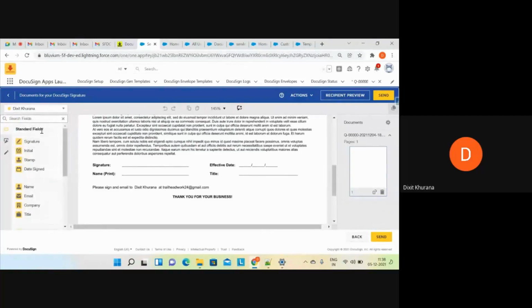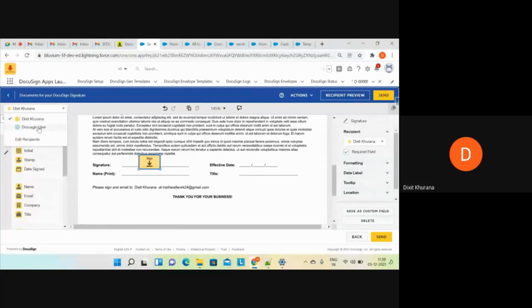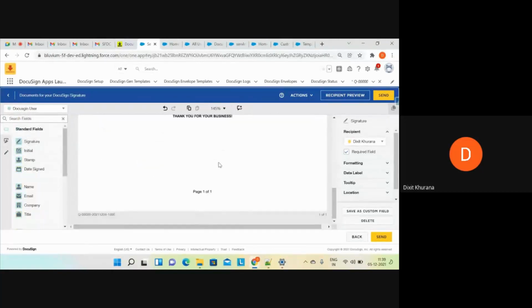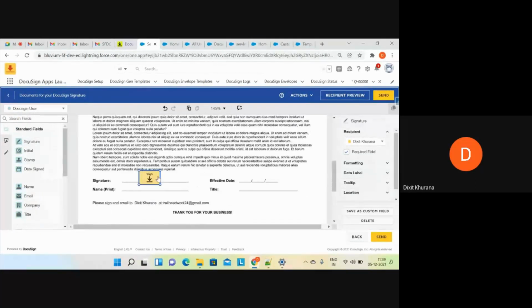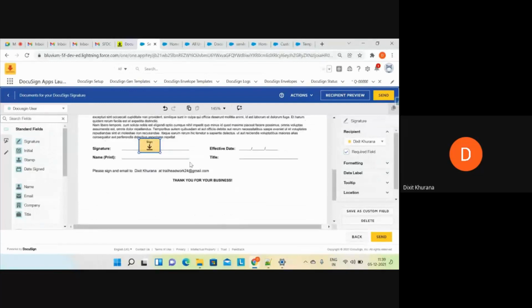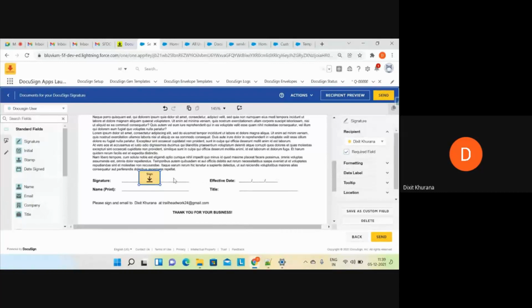For the first recipient, I'll select this sign here. For the other user, I don't have another signature section, but in the upcoming approach I will have two signatures, and I'll explain multiple signing things there.